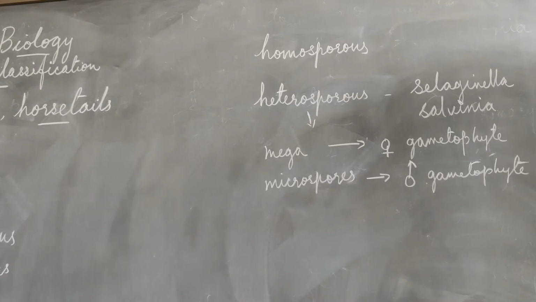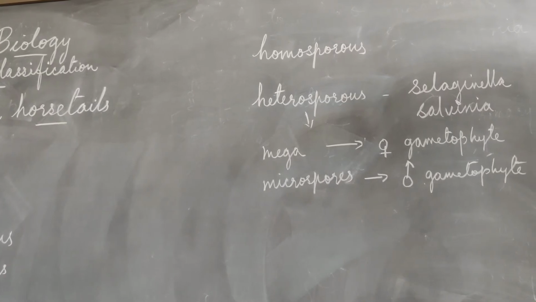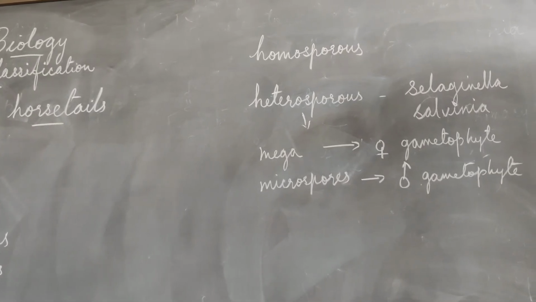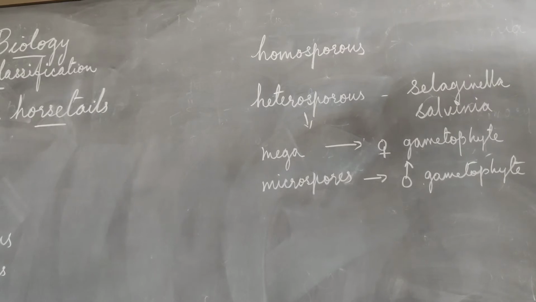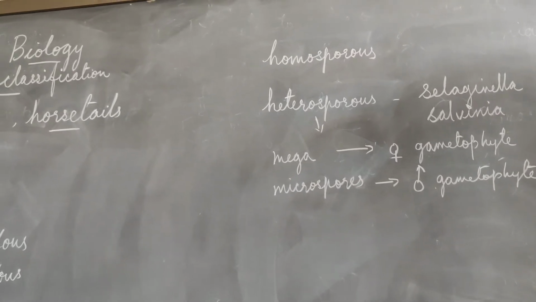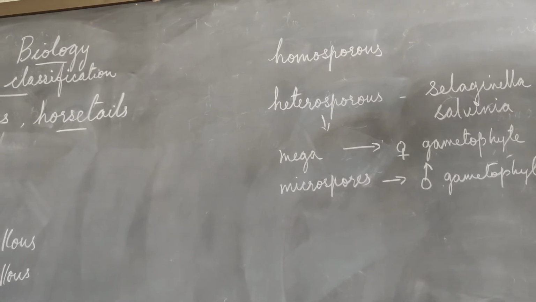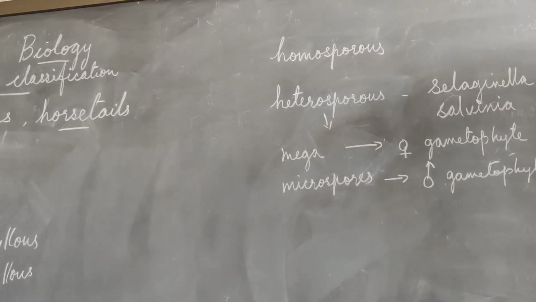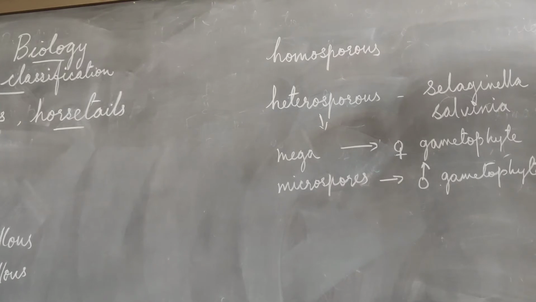The microspores give rise to the male gametophyte, and the megaspores to the female gametophyte, which contain the male and female gametes, and fertilization takes place.